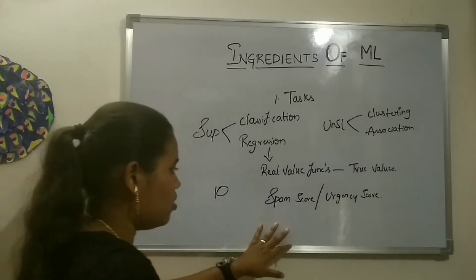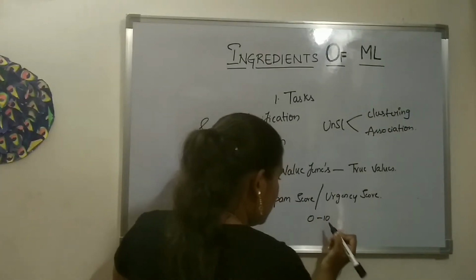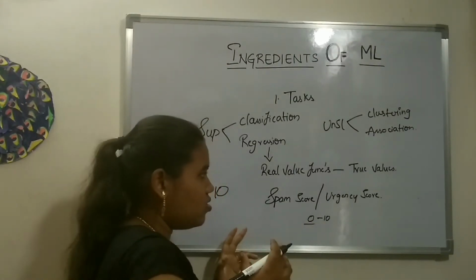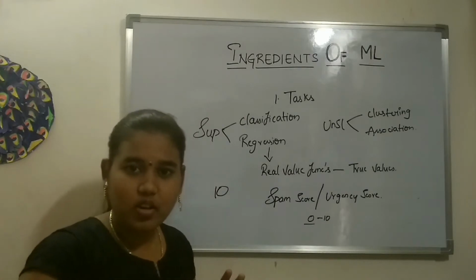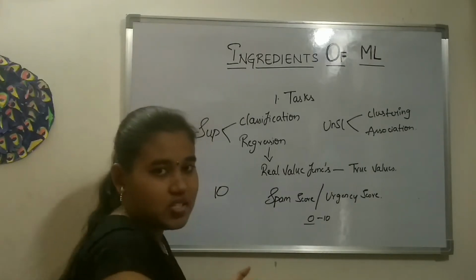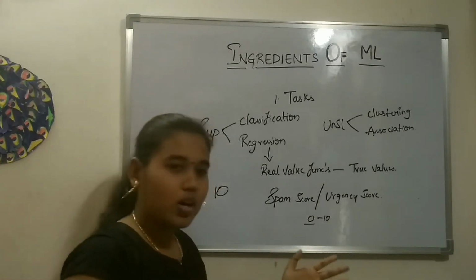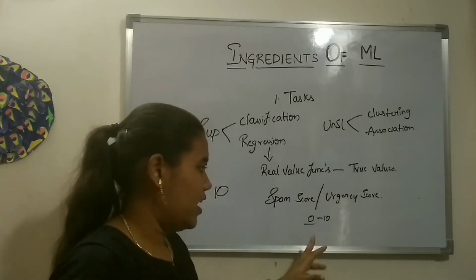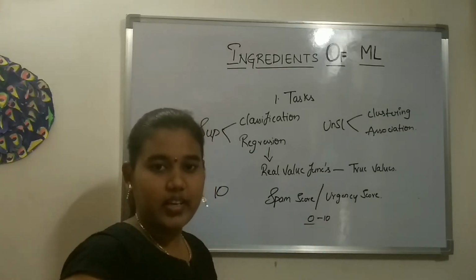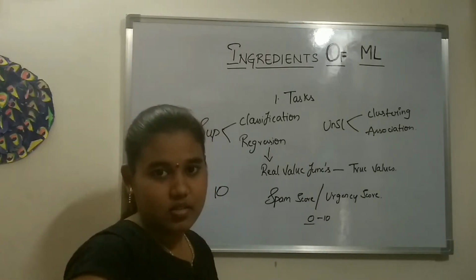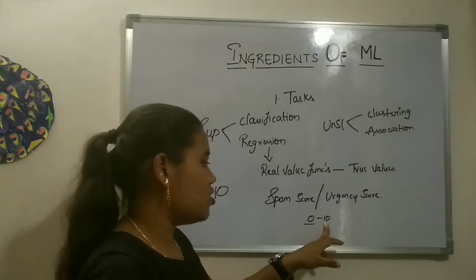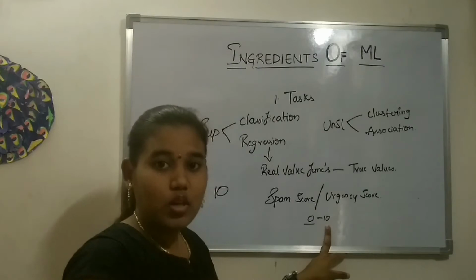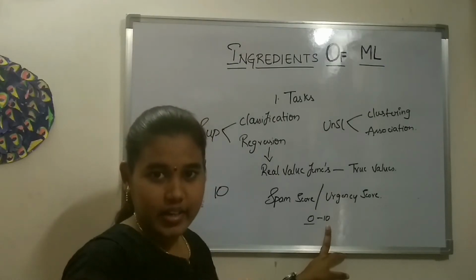If you're given a score of 0 to 10, and your spam score is 0, then your case of urgency is simply ignored, because 0 means it's nothing, it's not valuable. Now moving to 10, if your spam score, that means your urgency score, is 10 for a particular email, then we have to give immediate action on that, right?